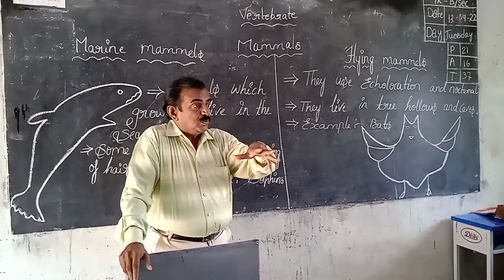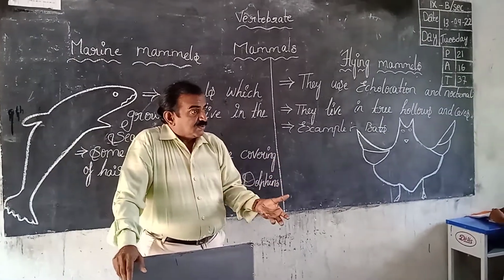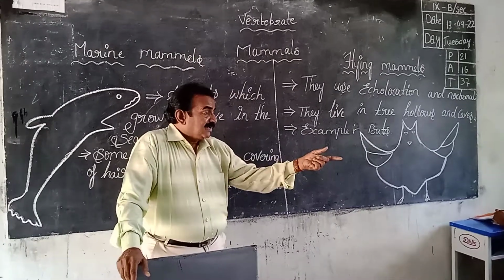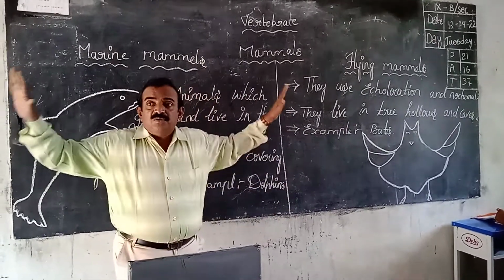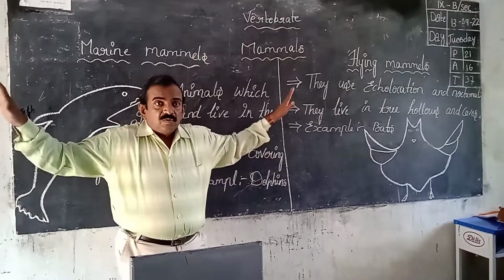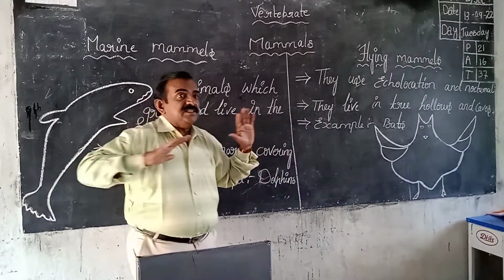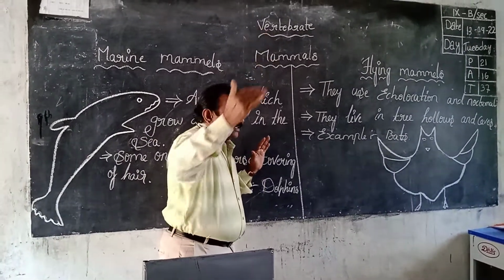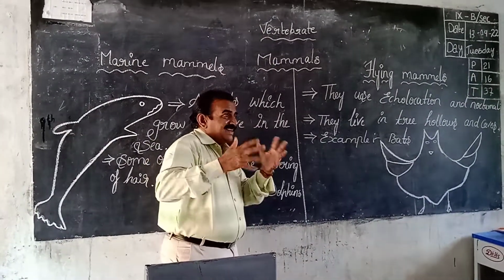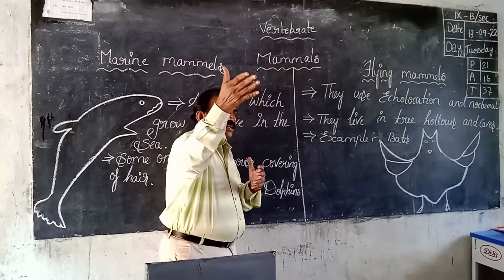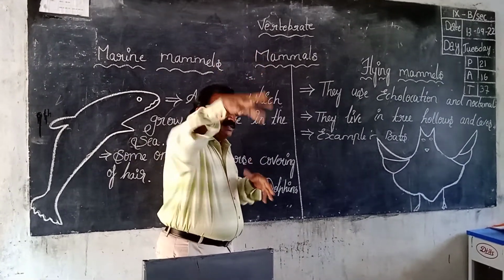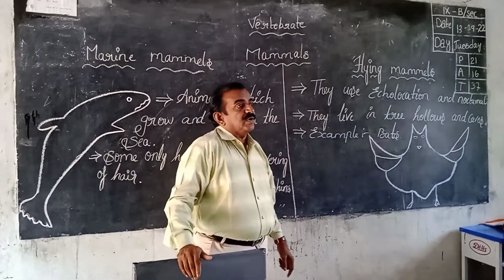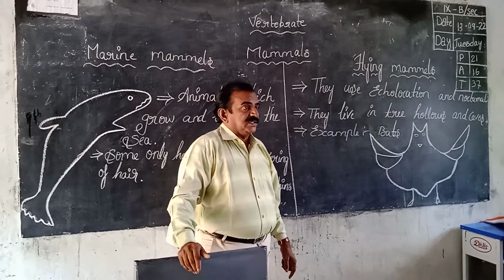For example, when a bat comes into a room in the dark, not in daytime, it produces sounds from its body. These sounds go and touch the object and come back. In this way it detects what objects are there and changes its position. That is called echolocation.